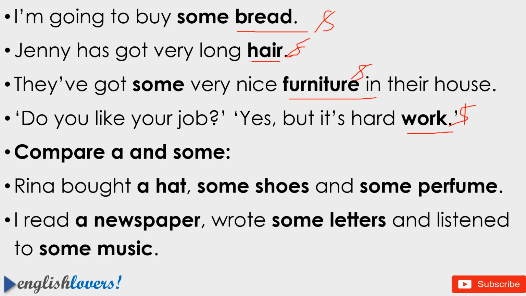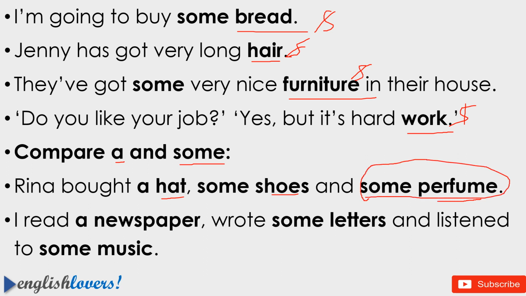Next is compare a and some, and read these sentences. Rina bought a hat, some shoes, and some perfume. Now pay attention to these nouns. Hat is a singular countable noun, so article a is used. Shoes is a plural countable noun, so some is used. And perfume is an uncountable noun, and so here some is used.